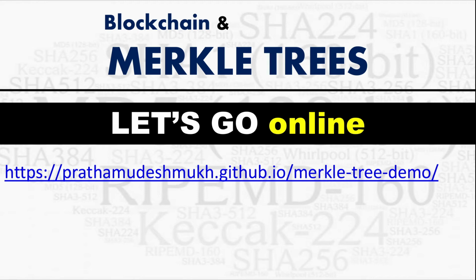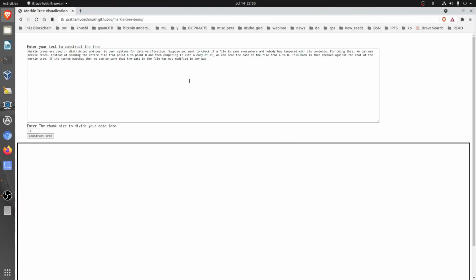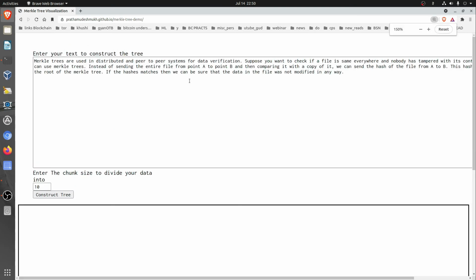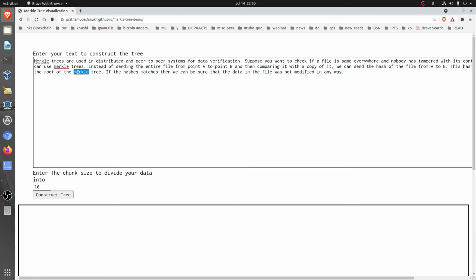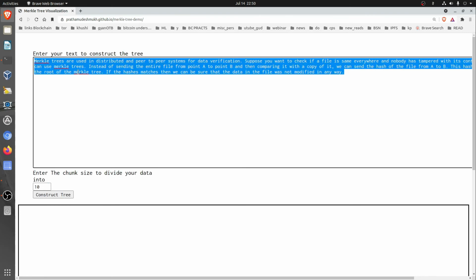So now we'll go to this website, as you see on the screen, to give you a practical demonstration and understanding of what I have explained here about the Merkle tree. How does it basically work? Now we come to this website that I had shown you on the slide. We'll construct a Merkle tree. This is a very good website to understand what Merkle trees are and how they work.